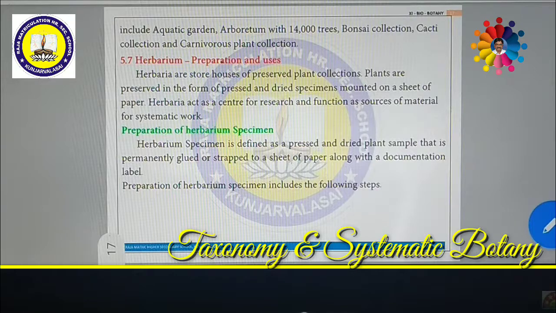The particular plant will be discussed in detail. For example, Mangifera indica, the mango plant. Whether the mango plant is available in India or on some other continent, it is compared. Everything comes under this book, but no other plant will be included. Only the particular family and particular plant will be in a monograph. So this is the difference between flora and monograph.